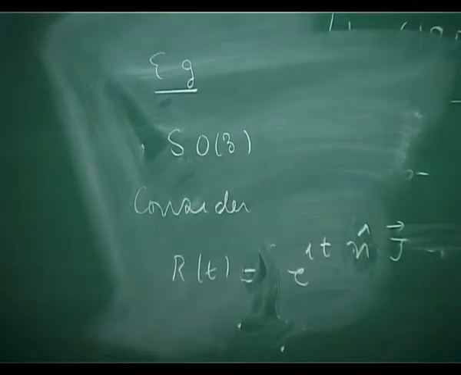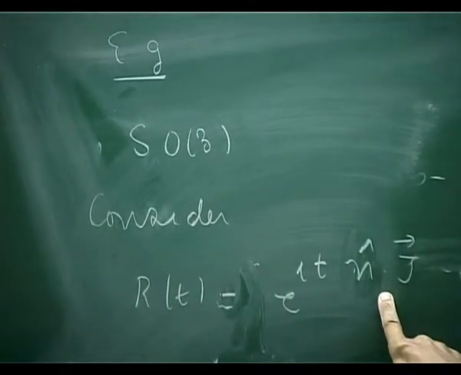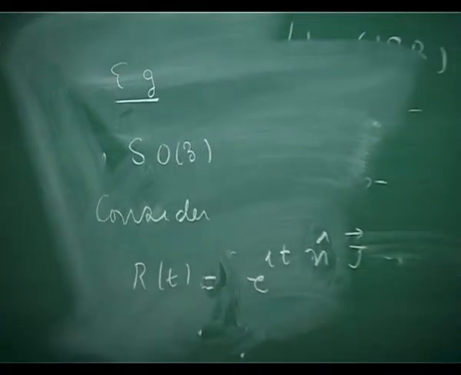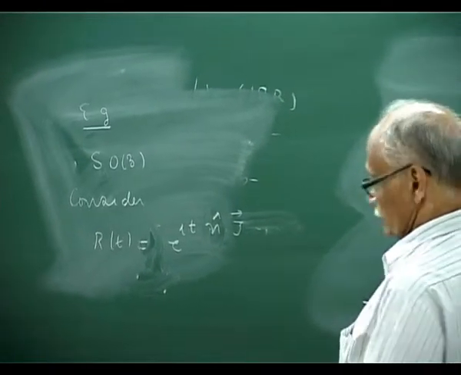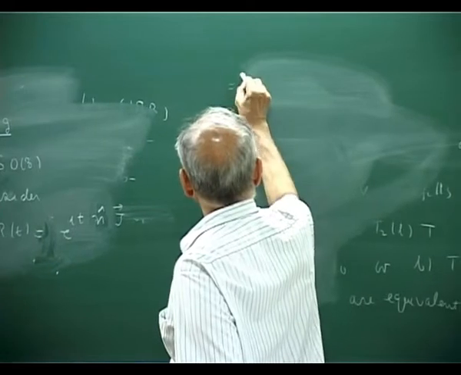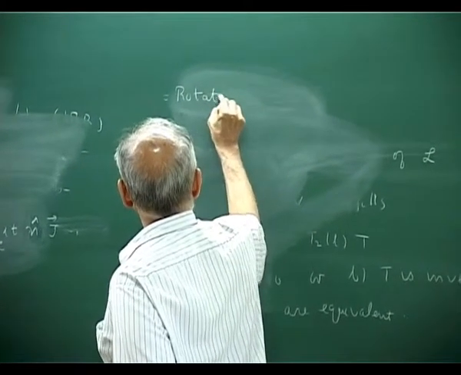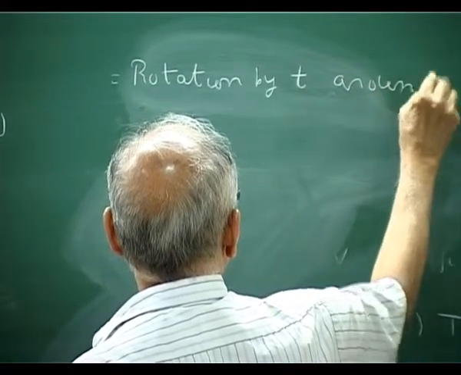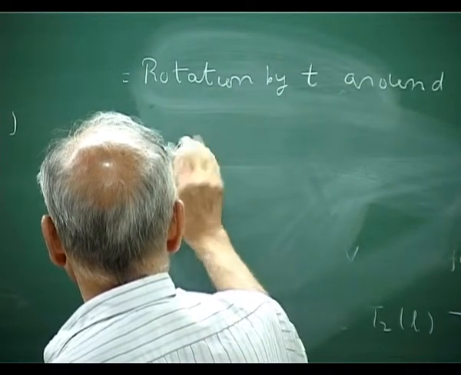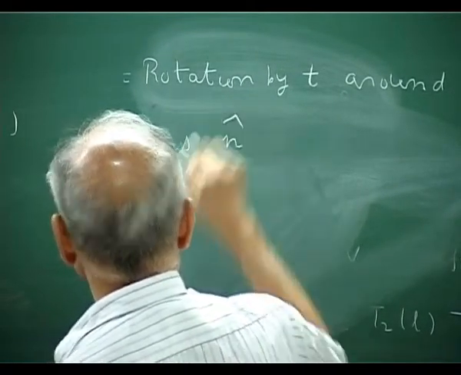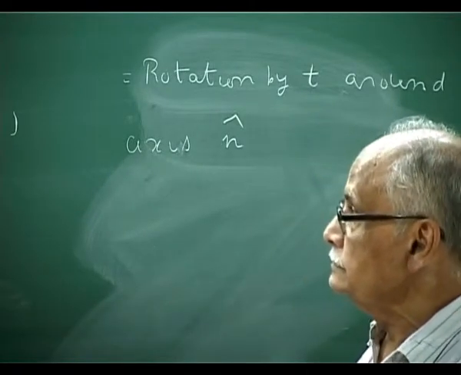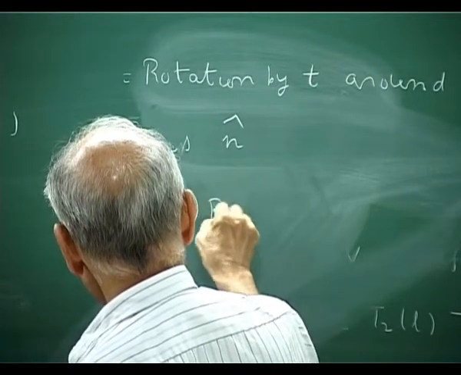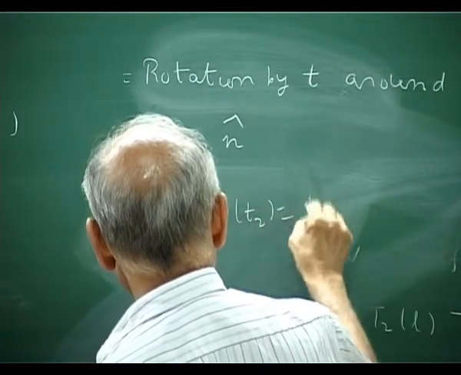So this is a rotation around the n axis by angle t. Clearly R of t1, R of t2 is R of t1 plus t2.